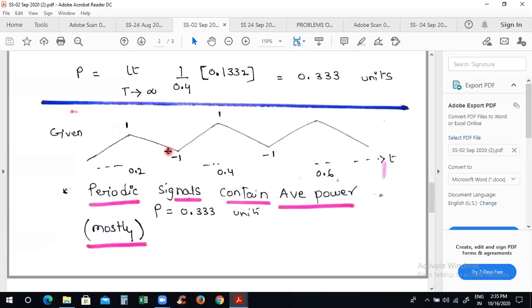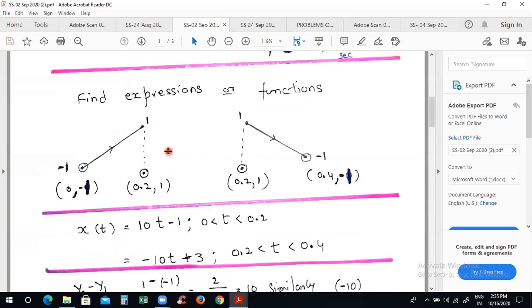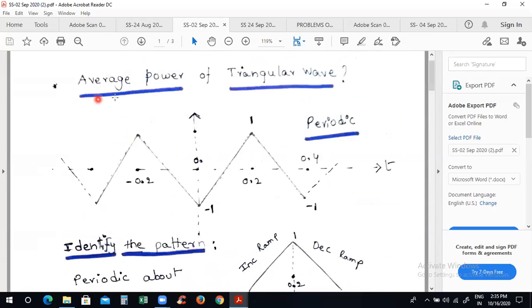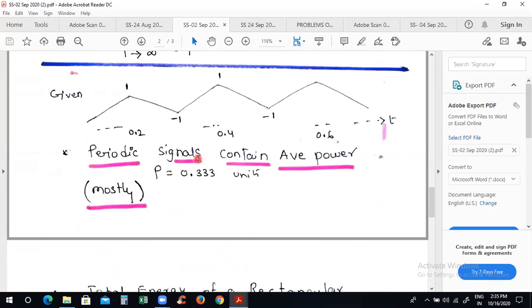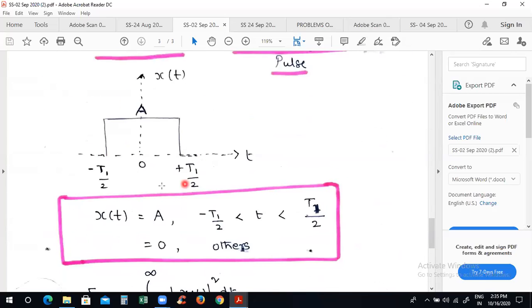So I repeat, for periodic signals, you are finding power, average power. But coming class, I will apply energy. I will concentrate on the energy. I will repeat, I said it first. Most of the periodic signals come under power signals, average power signals. That way, most of the aperiodic signals come under energy signals.